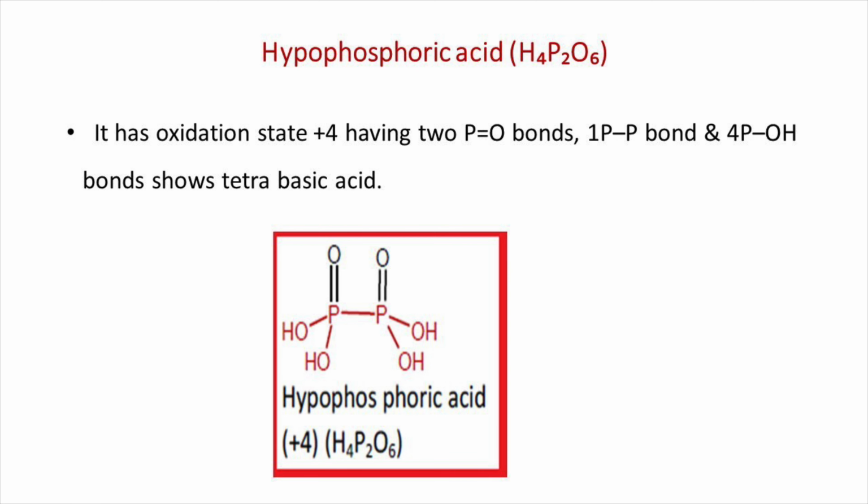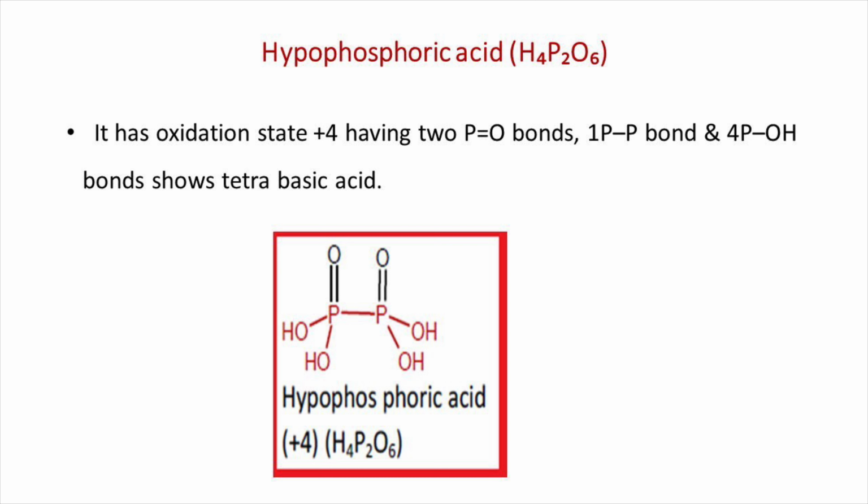Another oxo acid of phosphorus is hypophosphoric acid, and its molecular formula is H4P2O6. It has oxidation state +4, having two P=O double bonds, one P-P bond and four P-OH bonds, and it is a tetrabasic acid.